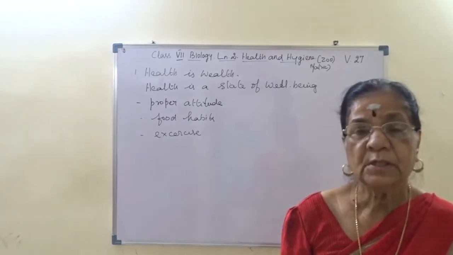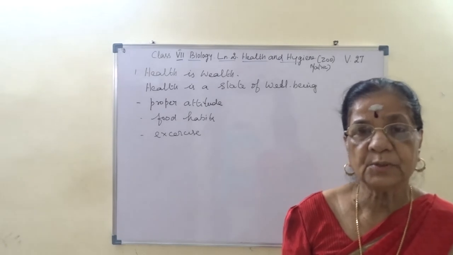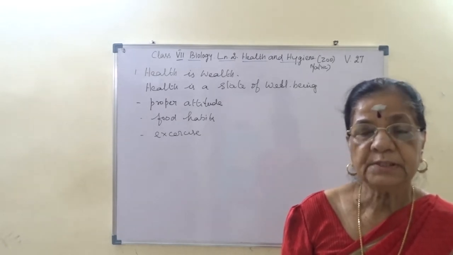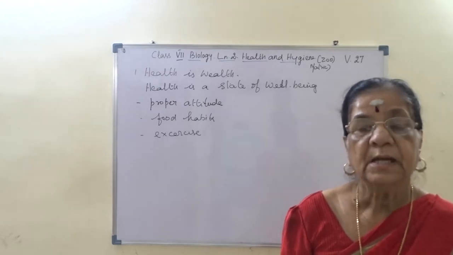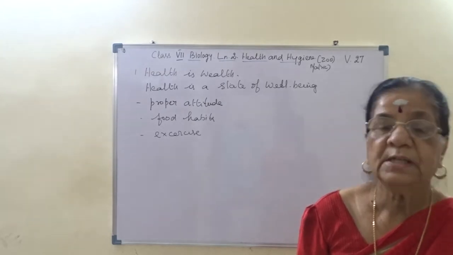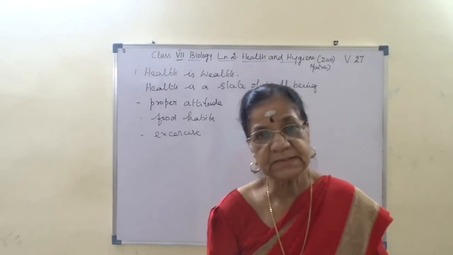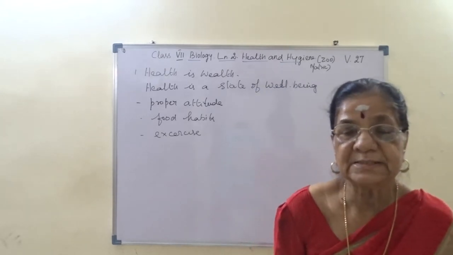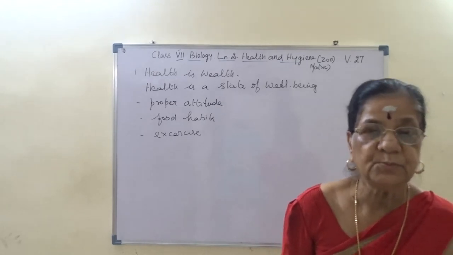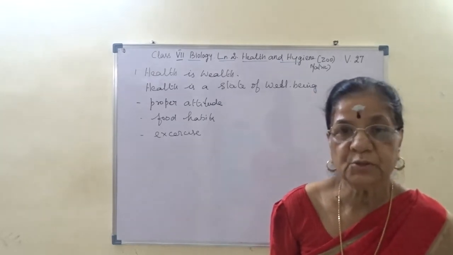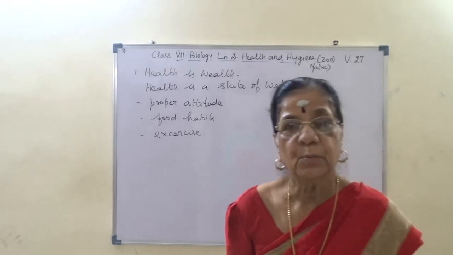As we know, food components are carbohydrate, protein, fat, vitamins and minerals. And these foods should be eaten in a balanced way. That we have learnt as balanced diet. That balanced diet is to be consumed to keep our body healthy.